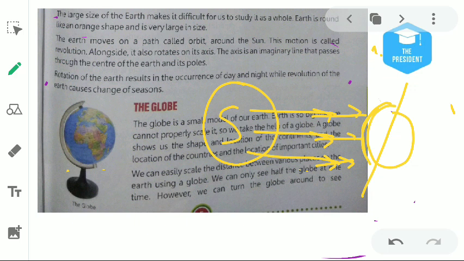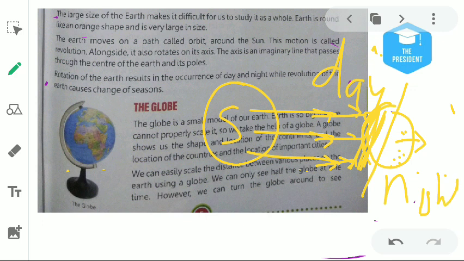So this part of the earth will face daylight, but these parts do not get any type of light, so this part will face what? Here will be night. And in the second case, when the earth rotates and comes to the second position, then the darker position will face towards the sun, and the day position will come in the night position.